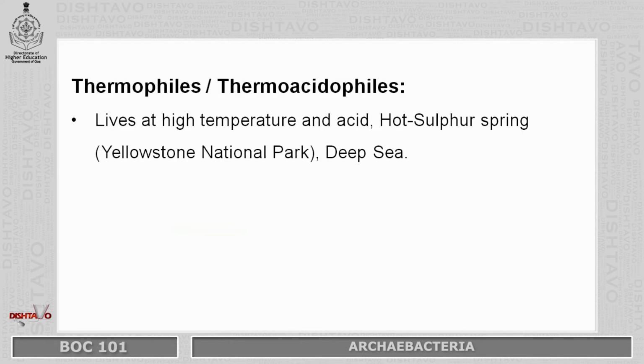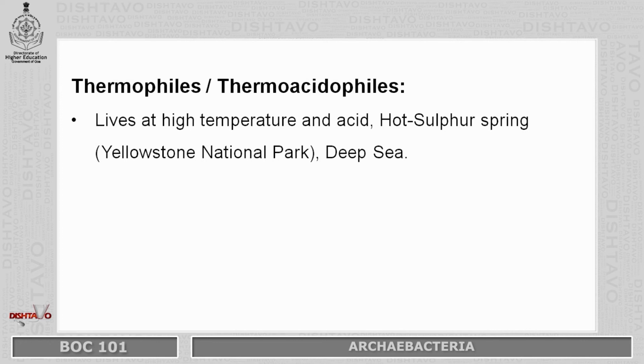Thermophiles or thermoacidophiles. As the name suggests, thermoacidophiles live at high temperature and acid. Examples: hot sulfur spring, which is present in Yellowstone National Park, and deep sea.